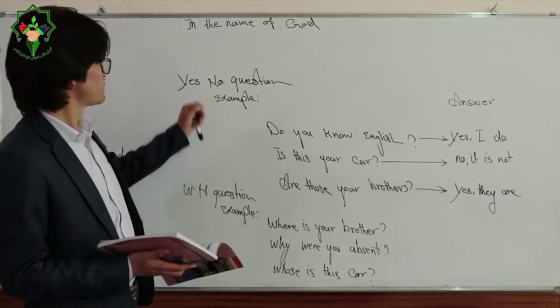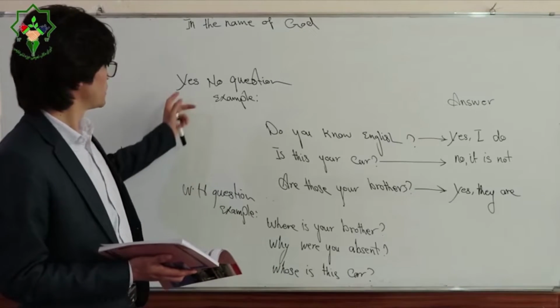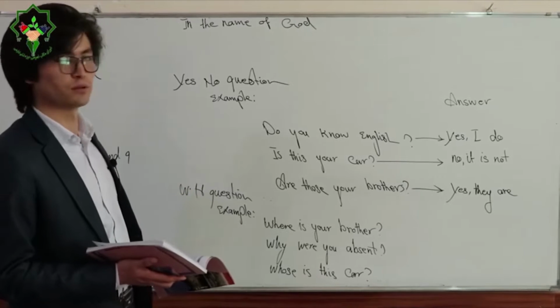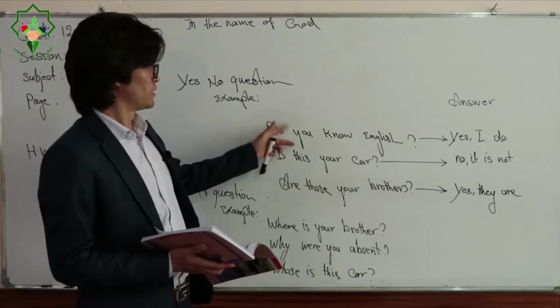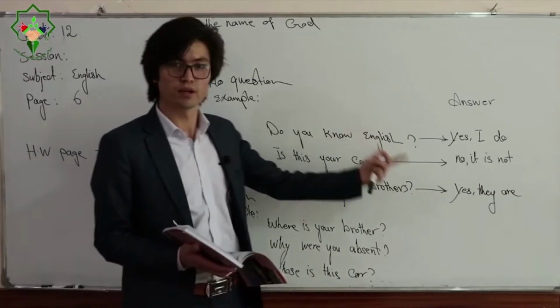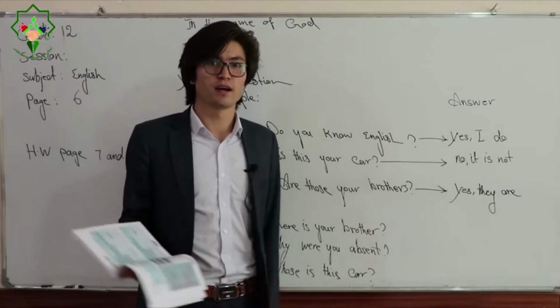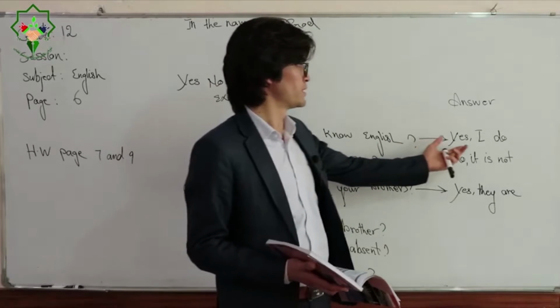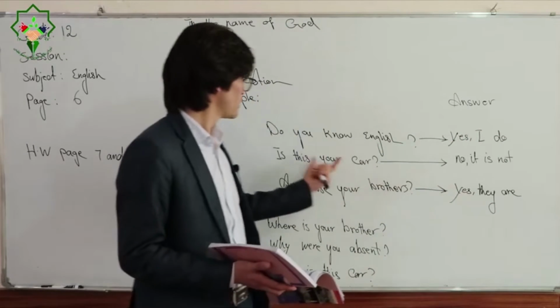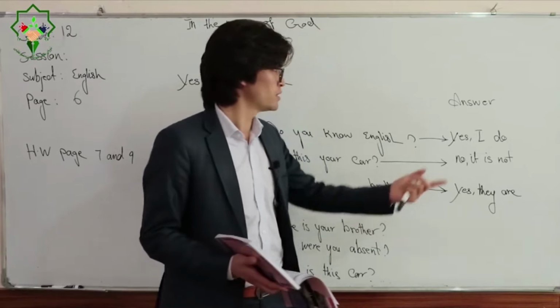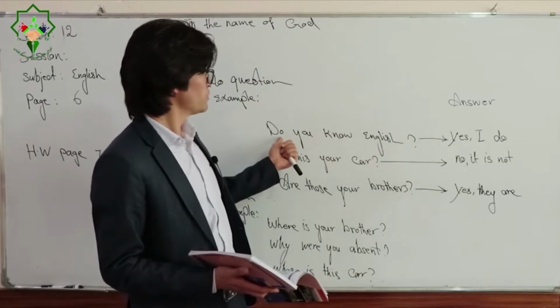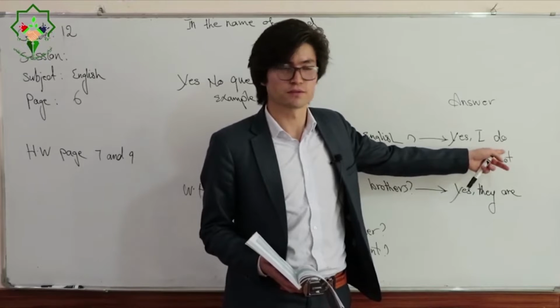As I told you, we have two kinds of question: yes/no questions and WH questions. Yes/no questions are like this. Do you know English? You can easily respond this way: yes, I do. Bring the helping verb at the end of the response.